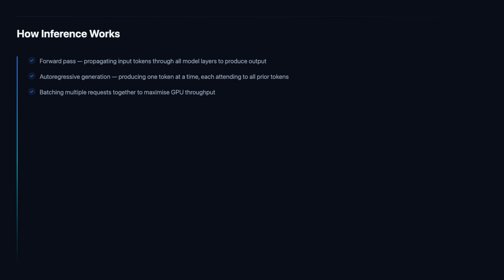Individual inference requests are inefficient to process one at a time because they leave GPU compute largely idle between tensor operations. Batching solves this by grouping multiple independent inference requests and processing them together in a single forward pass, amortizing the fixed overhead of loading model weights and maximizing the utilization of the GPU's parallel compute capacity.